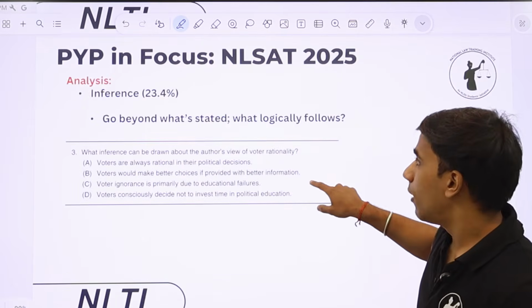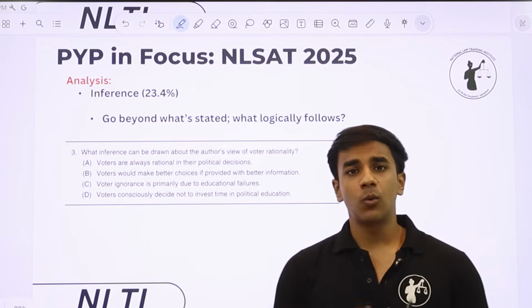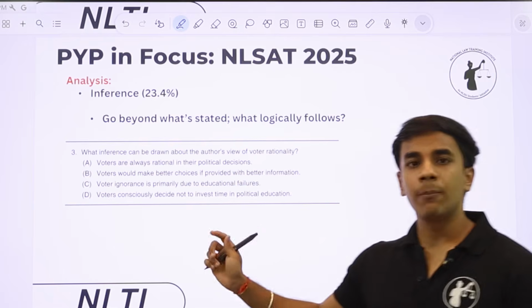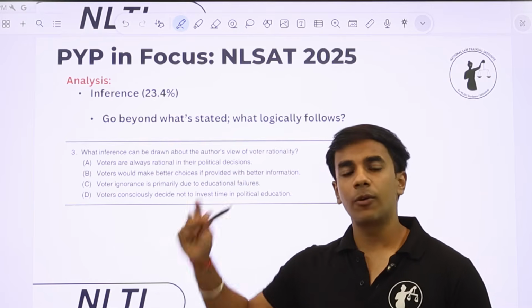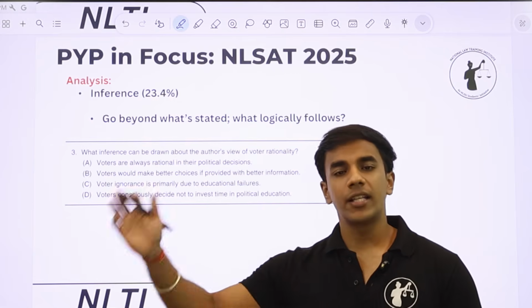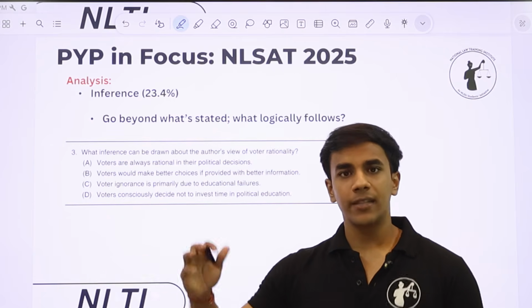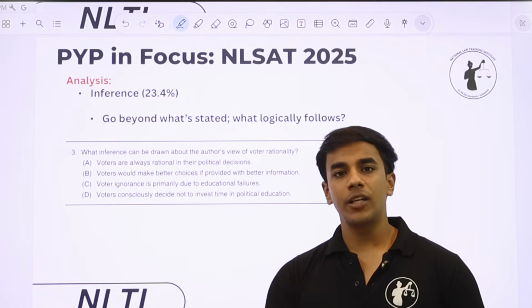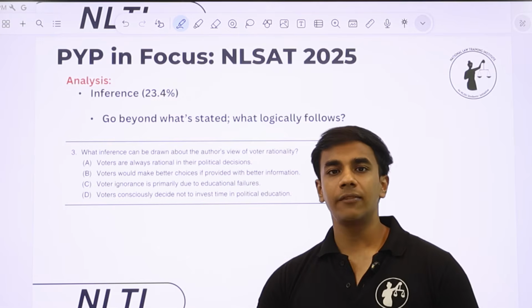Now to give you a little more insight into how these questions actually work, I have brought with me specific examples from the NLSAT 2025 paper, because till now we were discussing everything in very abstract detail: that inference will be asked, text-based questions will be asked, strengthening and weakening will be asked. But in the next couple of slides we'll be breaking down each concept, what strengthening and weakening actually are,